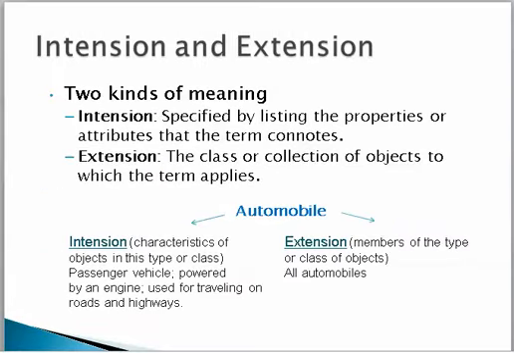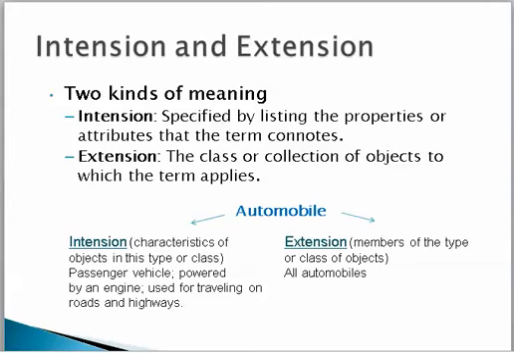A word can have two different types of meaning here. So whether we're using a word or mentioning a word, we can talk about it as having two different types of meaning. Well, at least two, intention and extension. So intention, that is referring to the list of characteristics of what that word is talking about.